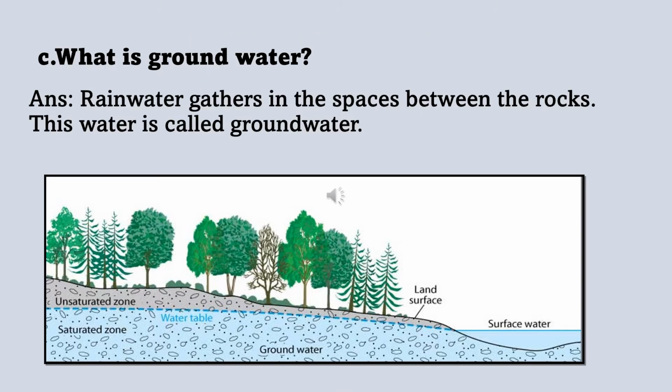My dear students, our next question is, what is groundwater? Groundwater is the water that is found underground in the cracks and spaces in soil, sand, and rocks. In other words, you can say rainwater gathers in the space between the rocks, and this water is called groundwater. According to the US Geological Survey, groundwater may be near the Earth's surface or as deep as 30,000 feet.